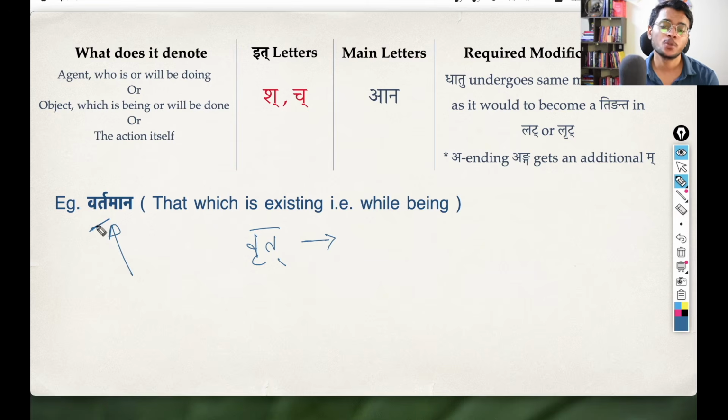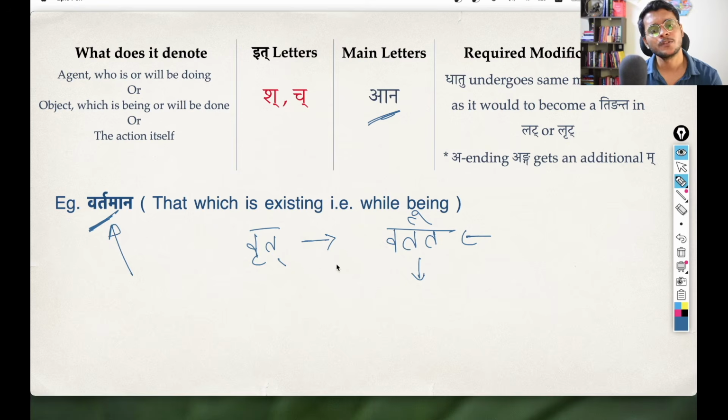And again, since we know that Shatra and Shanach are like a replacement for Lat lakara and Rit lakara, so Vrit dhatu in Lat lakara, Prathama Purush Ekvachanam, what is the form? The form is Vartate. So this Vartamana is just a replacement for this Lat lakara form. If we know how this Lat lakara form came to be, then all we have to do is replace that last tin pratyaya with the Shanach pratyaya. Okay, and then we have this form.